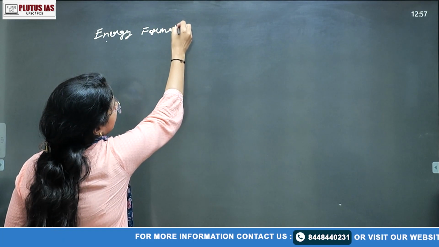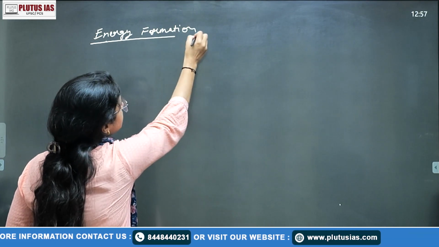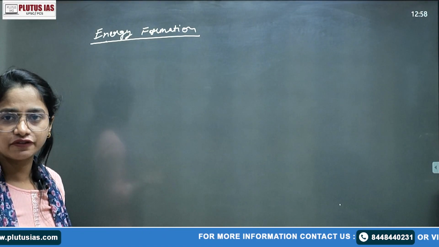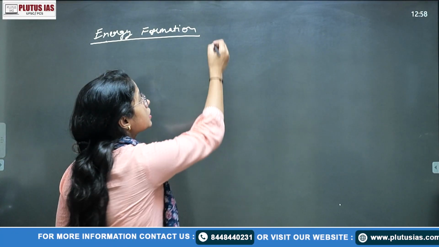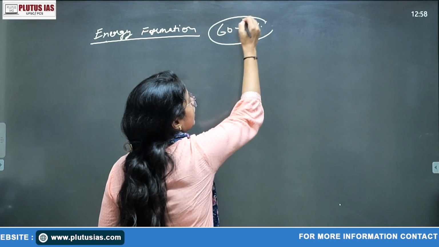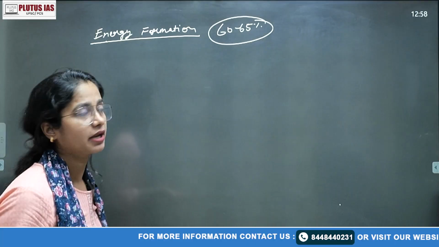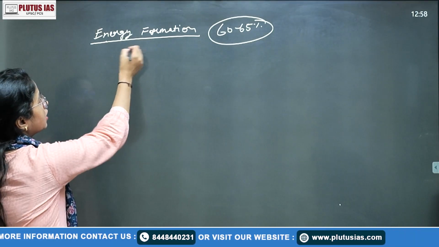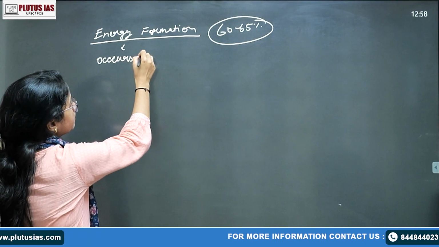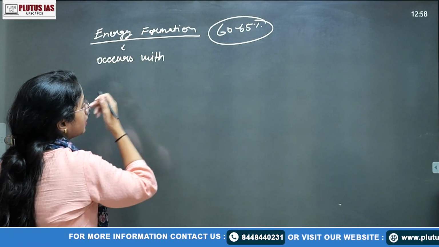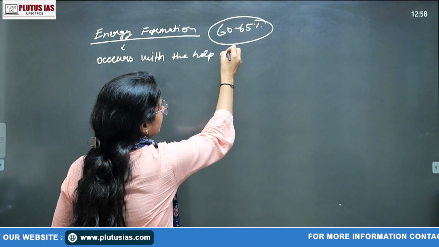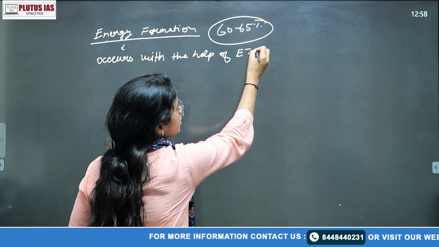it is because as we have already said that in the Krebs cycle is the main reaction where the energy formation occurs, है ना. Around 60 to 65% of energy, है ना, of the requirement for the body is formed in the Krebs cycle, है ना. So in that, energy formation occurs with the help of ETS, yes, इलेक्ट्रॉन ट्रांसपोर्ट सिस्टम.